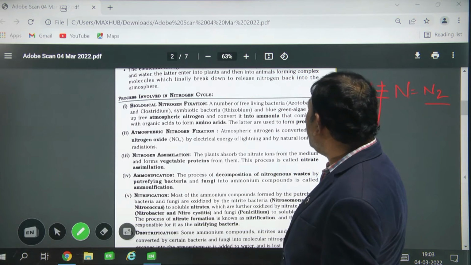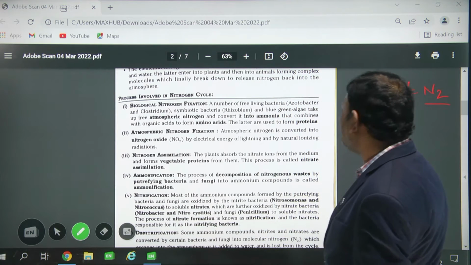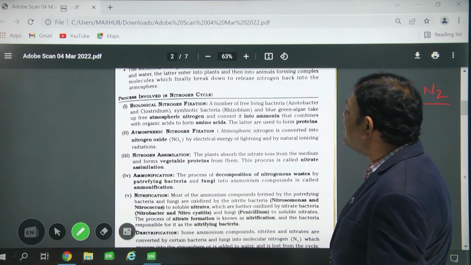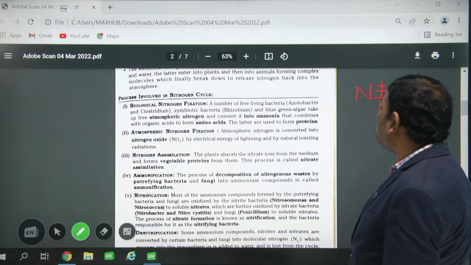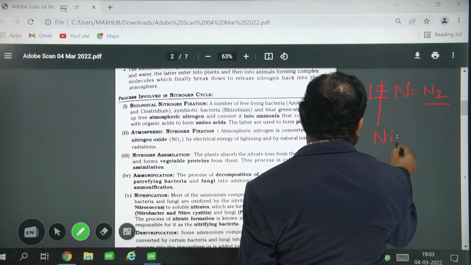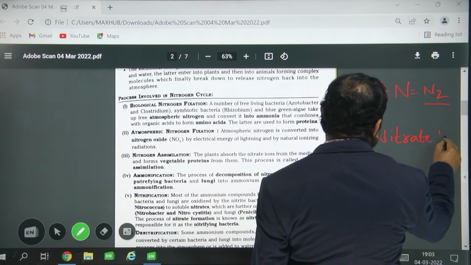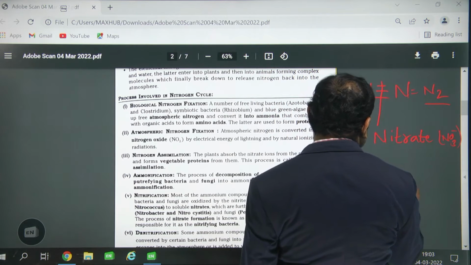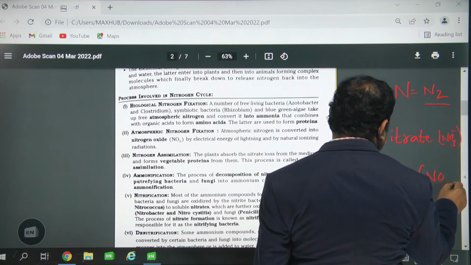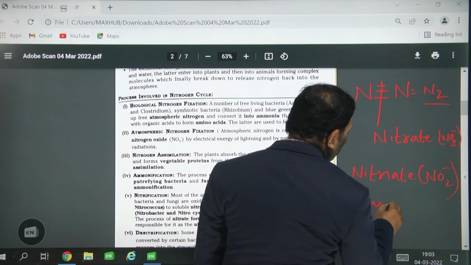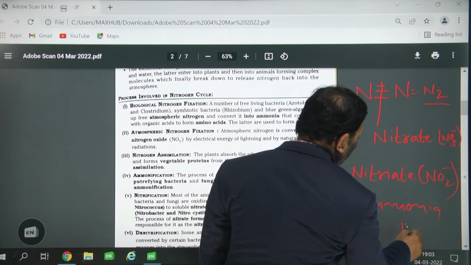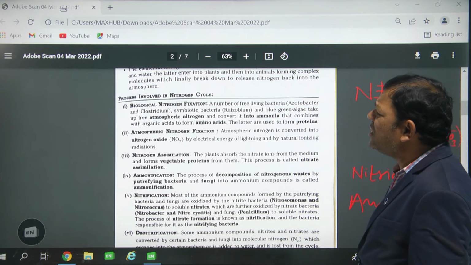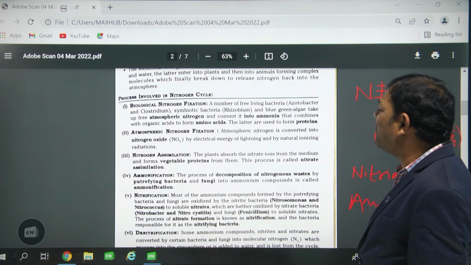So that's why some bacteria, some blue-green algae, these symbiotic bacteria, convert the molecular nitrogen into nitrate, NO3 minus, nitrite, NO2 minus, and ammonia, NH4 plus.